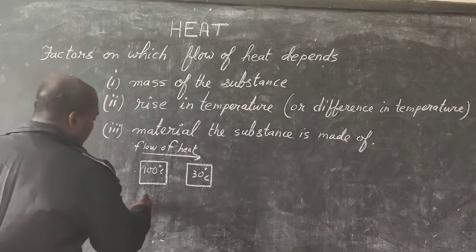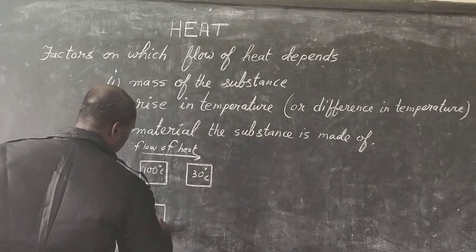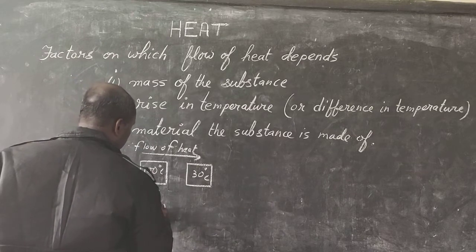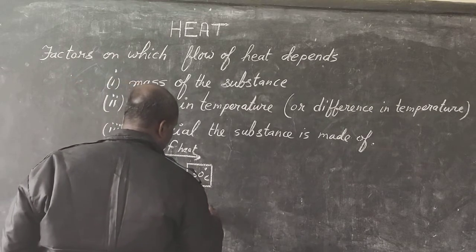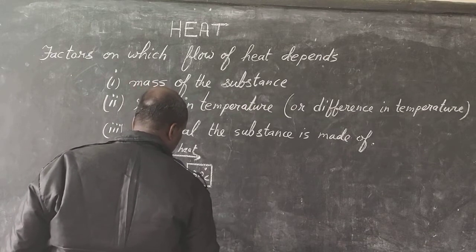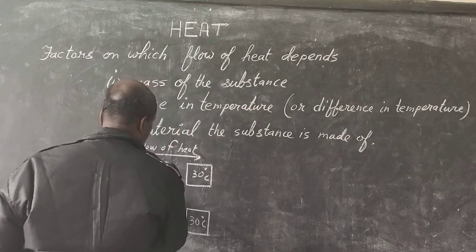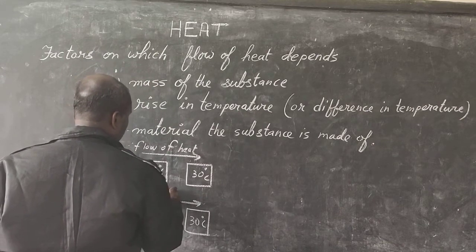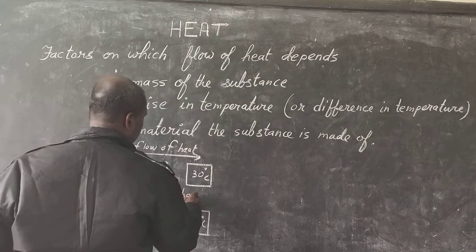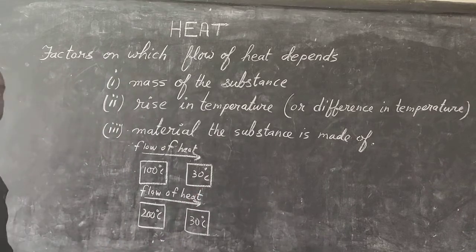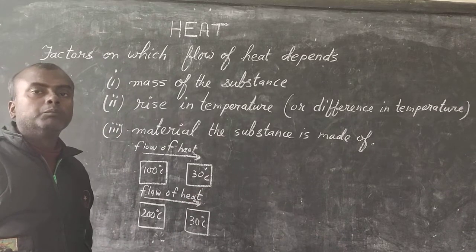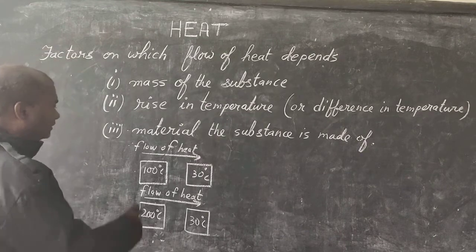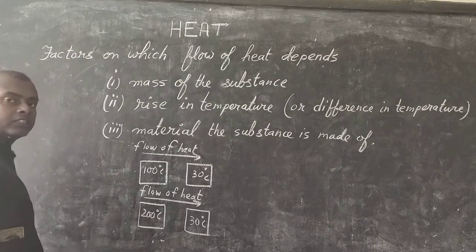But now, suppose another example. Now instead of 100, say this is at 200 degrees Celsius and this is at 30 degrees only. Now here also flow of heat will take place. Tell me in which case will the flow of heat be more, or a greater amount of heat flow? In which case? This case or this case?